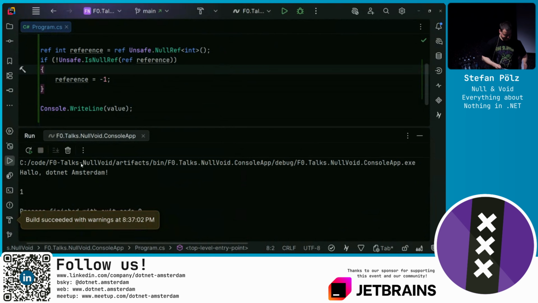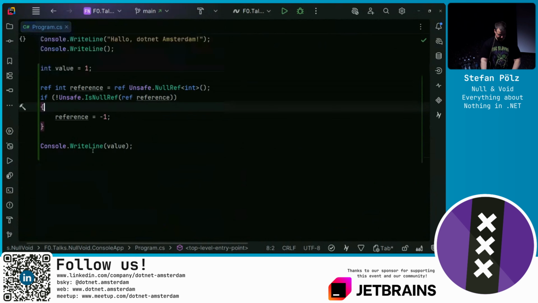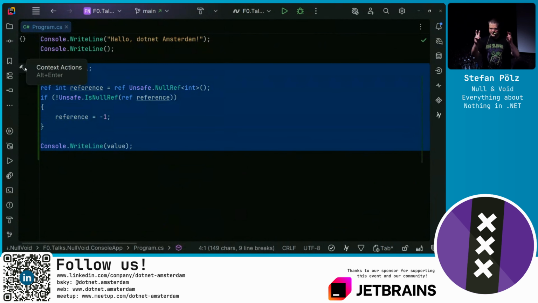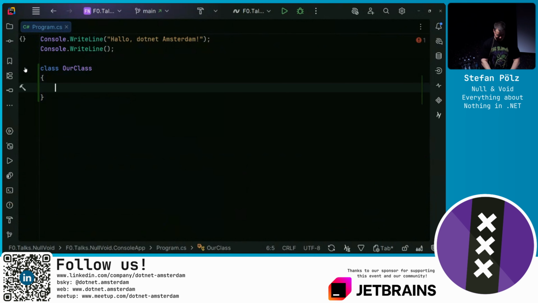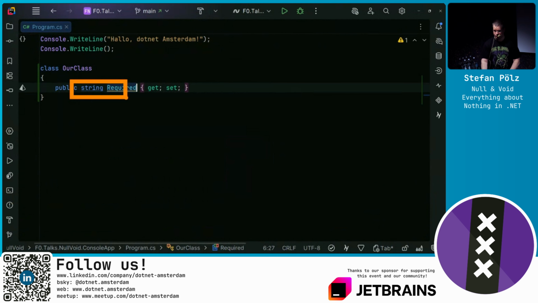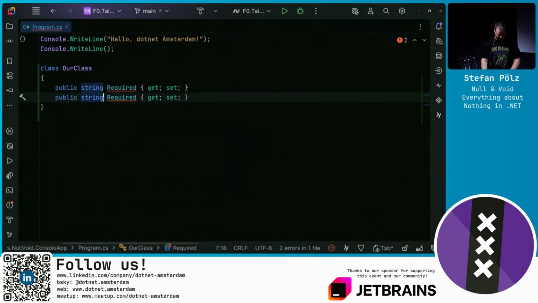All right. Now I showed you that we can enable nullable reference types. There is a bit more when it comes to those nullable contexts. There's 2 different contexts. Let's define a little class. Let's call it our class. This our class will get a required string text that we mark as not nullable, and an optional string that we mark as nullable.